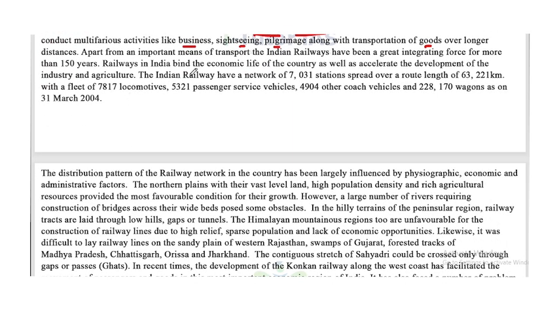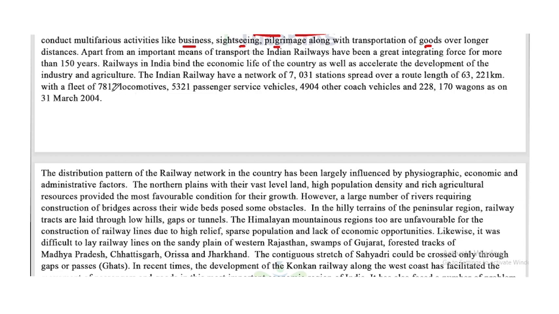Railways in India bind the economic life of the country as well as accelerate the development of industry and agriculture. The Indian Railways have a network of 7,031 stations spread over a route length of 63,221 km. Now it is slightly different.